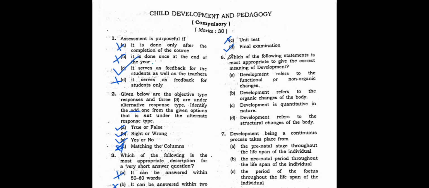So now we have question number 6. What does it say? It says, which of the following statements is most appropriate to give the correct meaning of development? See, we have studied in detail about growth and development, right? Growth and development unit we have studied. So according to that unit, we should refer first to these 4 options. So let's see the correct option. See, this question is quite confusing. We do not know the right answer. So let's try to see which one can be the wrong answer.